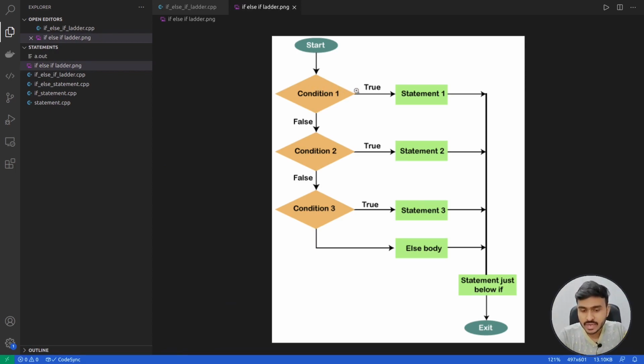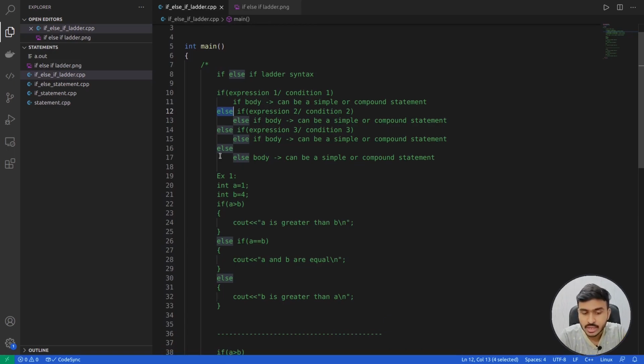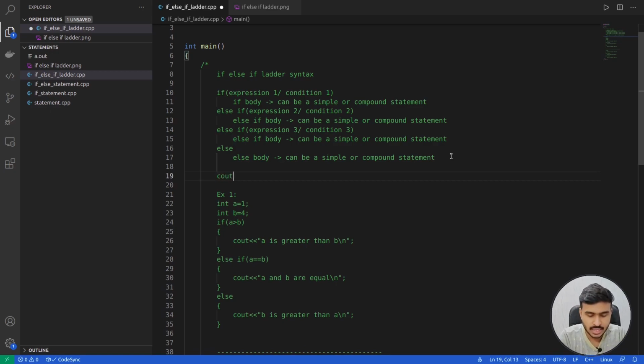Now if my condition 1 is true, then I'm going to execute the body of my if statement. So for that I have written statement 1. So if condition 1 is true, then you are going to execute the if body. Once you execute the if body, then after that you will directly go and execute the statement after the if else if ladder. For example, let me just add one statement over here. Let's say after writing the if else if ladder, you are writing some cout statement. Let's say cout, here I am, followed by, let's say, slash n.